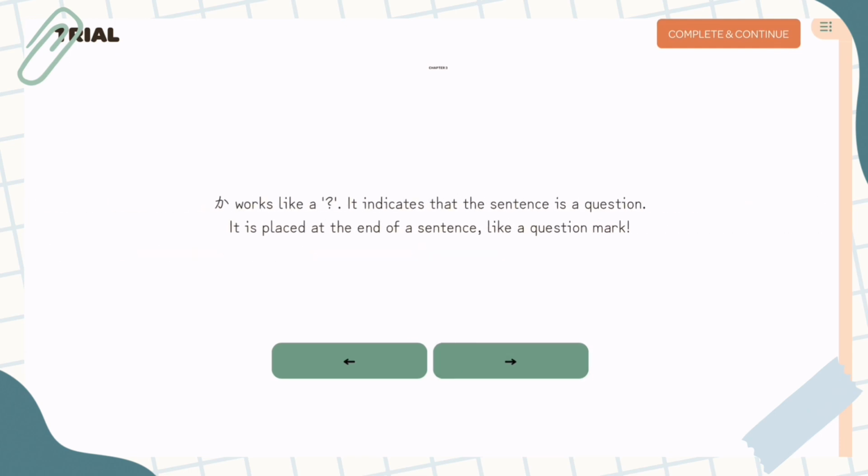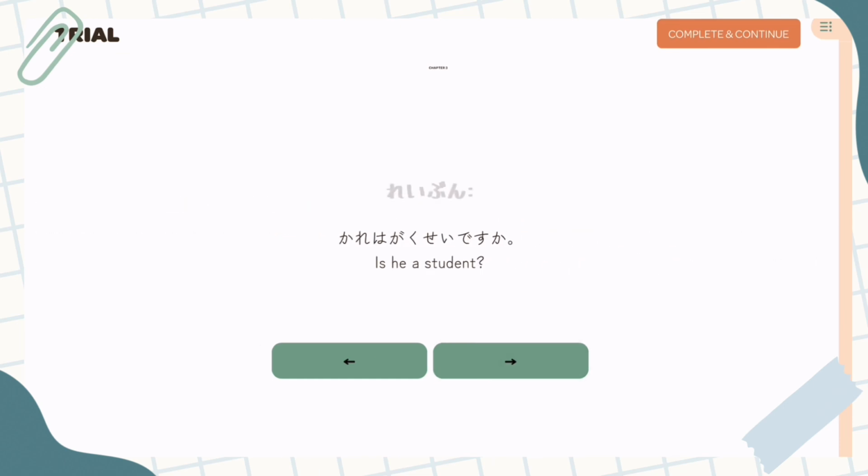Let's go. So, literally, か works like a question mark. It indicates that the sentence is a question. It is placed at the end of a sentence like a question mark. So this thing is basically a question mark. It is the question marking particle, if that gave it away.